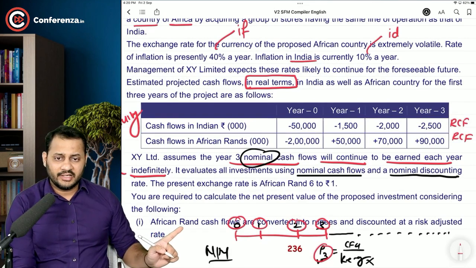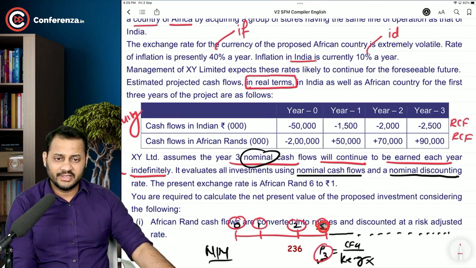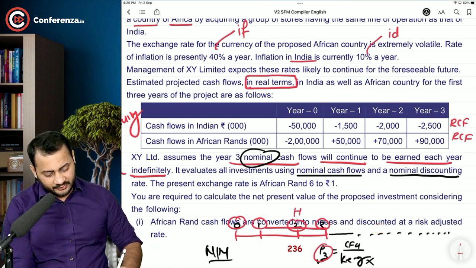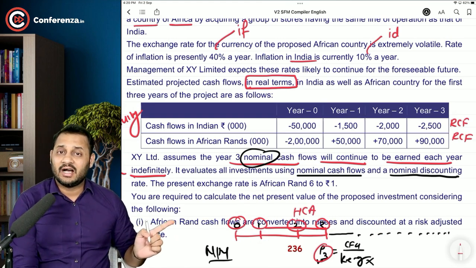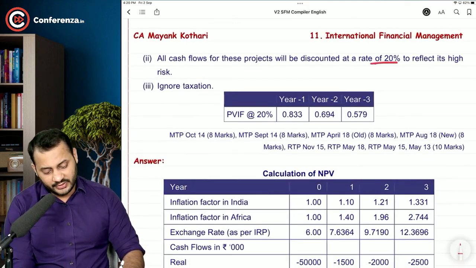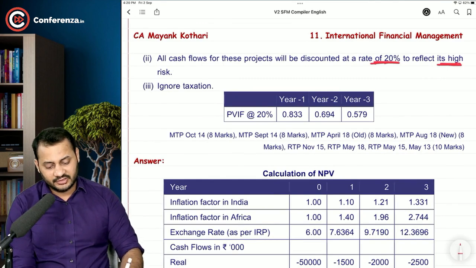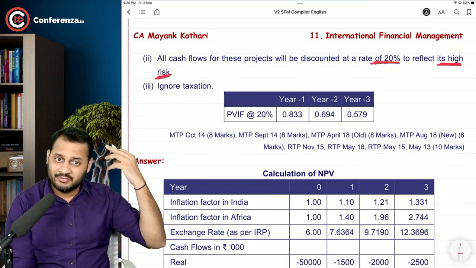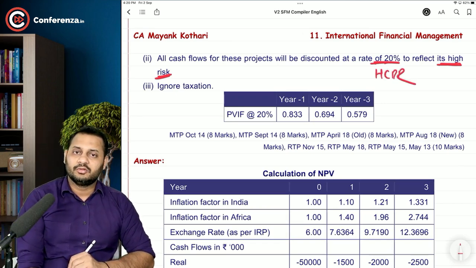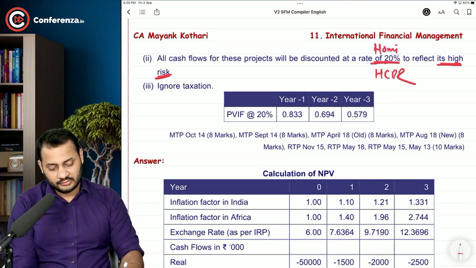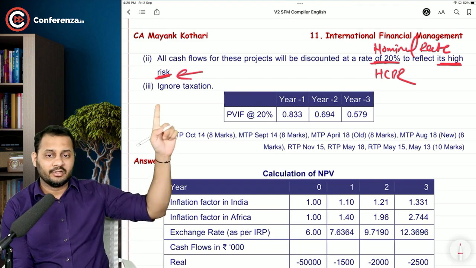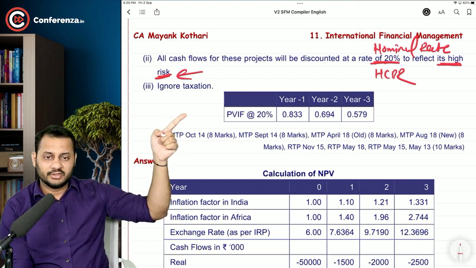See, African rand cash flows are converted into rupees and discounted at a risk adjusted rate. What does this mean? Converted into rupees. It means home currency approach is being asked to follow. All the cash flows should be discounted at a rate of 20%, which reflects the high risk. It means the risk premium is included in that. This is the home country discount rate and nominal rate. In fact, this is not a real rate. How come nominal rate? Because the risk premium is included in that. Ignore taxation. Discounting rate at 20% is also given to us.